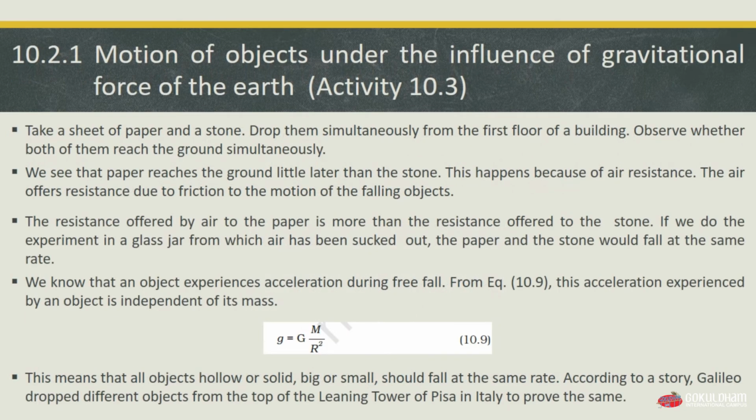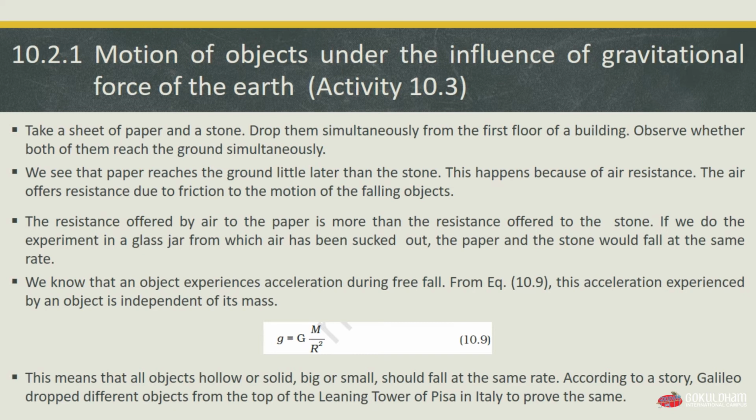Now we will see our next subtopic of free fall, which is motion of an object under the influence of the gravitational force of the earth. Let us do an activity to understand whether all objects, hollow or solid, big or small, will fall from a height at the same rate. So we will start the topic by means of an activity. According to the activity, take a sheet of paper and a stone. Drop them simultaneously from the first floor of a building. Observe whether both of them reach the ground simultaneously.